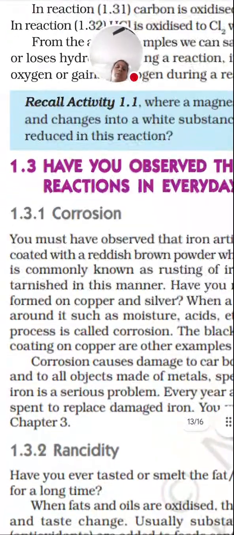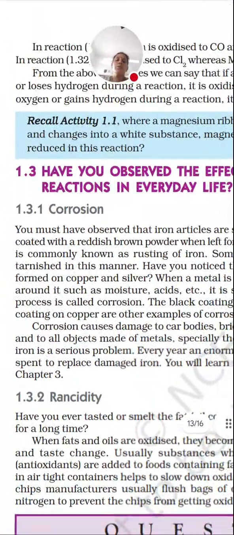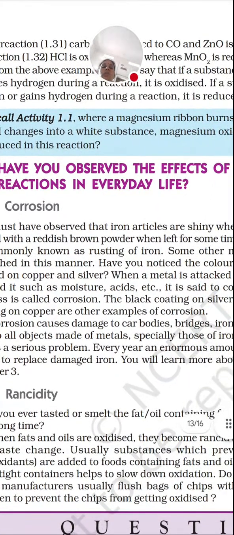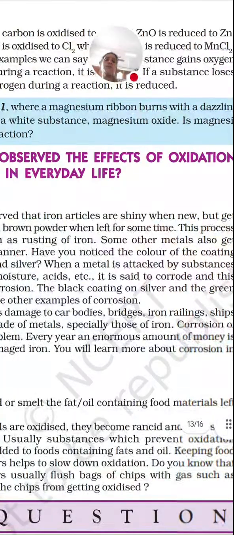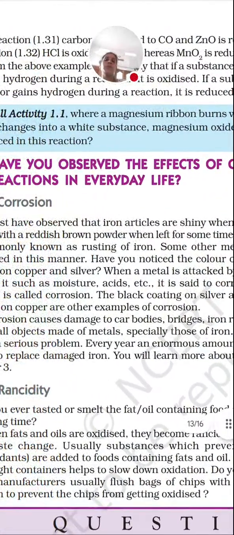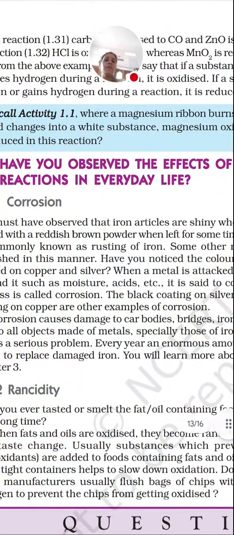Now the last two topics of this chapter: corrosion. Corrosion is nothing but oxidation of the metal. Here we use different words for different elements. Like iron reacts with oxygen and gets corroded, which we call rusting. But in case of copper, copper reacts with carbon dioxide. These three you need to remember very nicely.